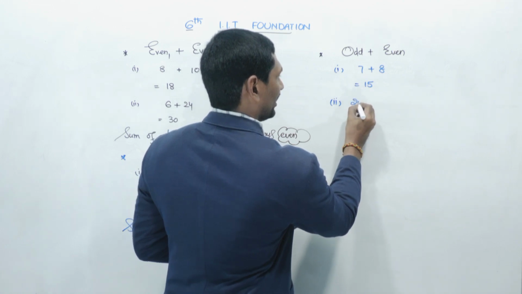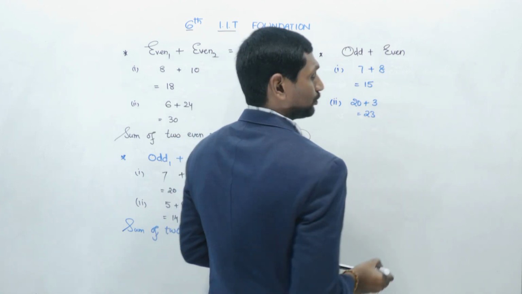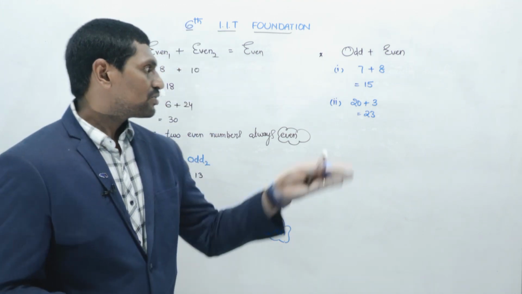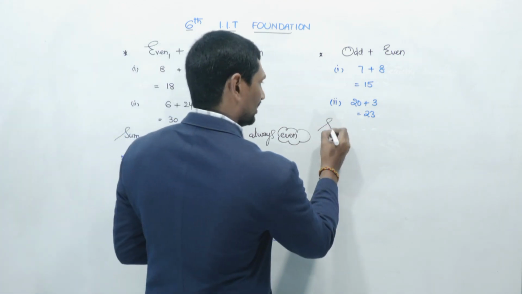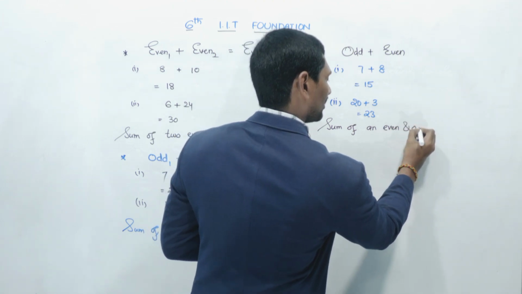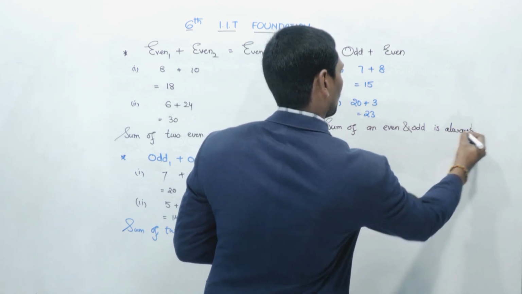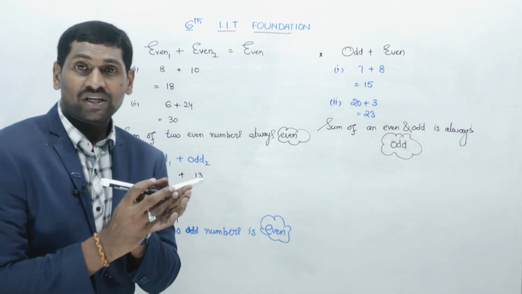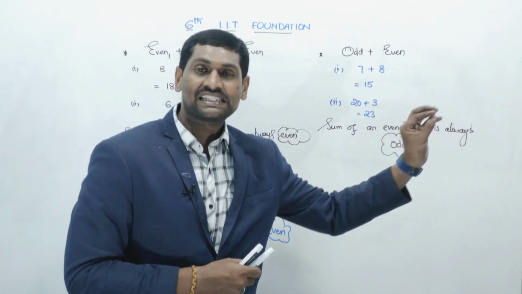I am taking here 20 and one more odd number, 3. 20 plus 3 is 23. Does 23 come in the 2 table? No. So 23 is an odd number. So from these two examples we can say that the sum of an even and an odd number is always odd. If you take one even number and one odd number, their sum is odd.